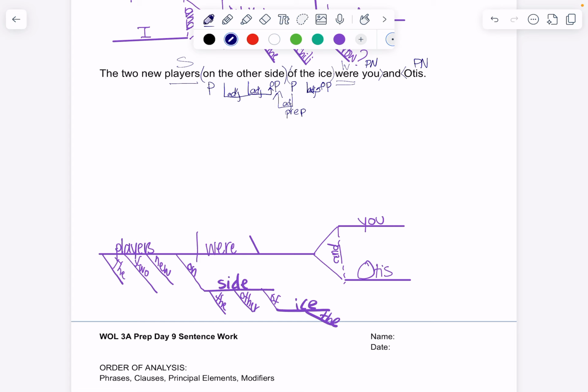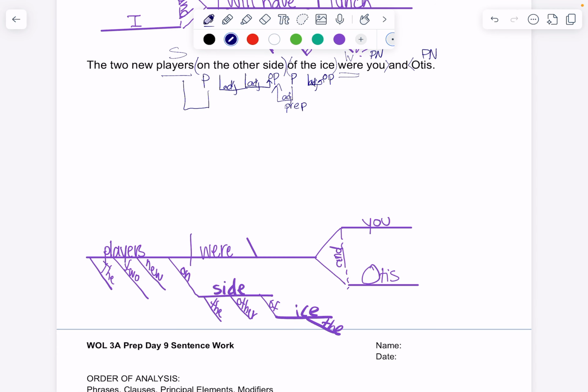Okay, on the other side tells us which players. So on the other side is also an adjectival element, because it's telling us which players. On the other side, which players were on the other side? You and Otis. Okay. And so this one is telling us which players. Adjectival prep. There we go. And then we have our three adjectives here describing players. The two new players. These are all adjectives describing players.